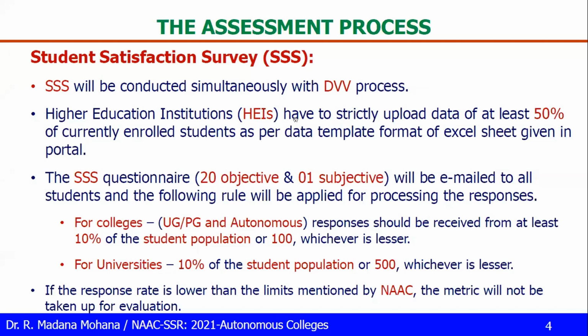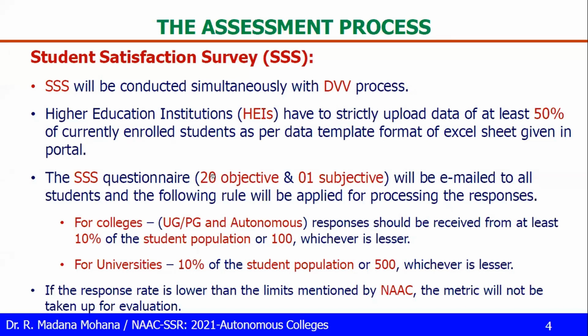Higher education institutions have to strictly upload data of at least 50% of currently enrolled students as per the data template format of the Excel sheet given in the portal. 50% of currently enrolled students means not only first year, but currently studying students from first year to final year. You can upload the data as per the template given in the portal. Then the student satisfaction survey questionnaire, consisting of 20 objective questions and one subjective question, subjective meaning descriptive, will be emailed to all the students.